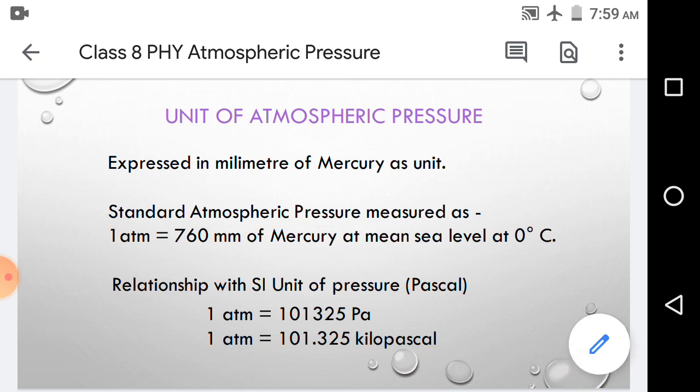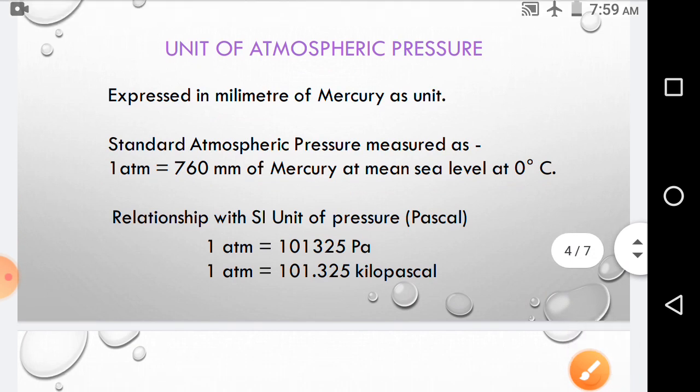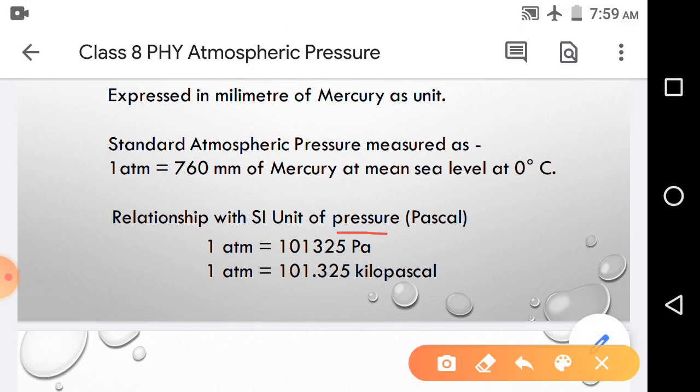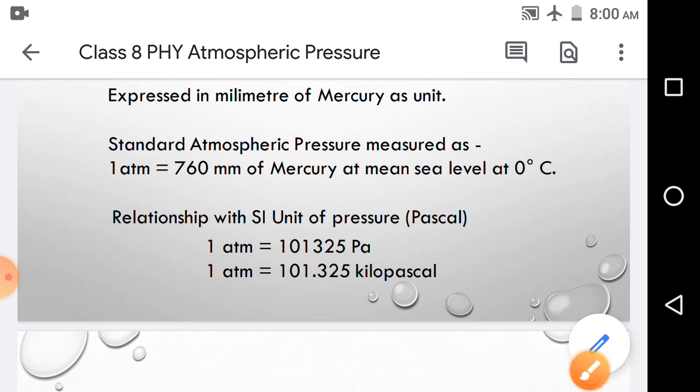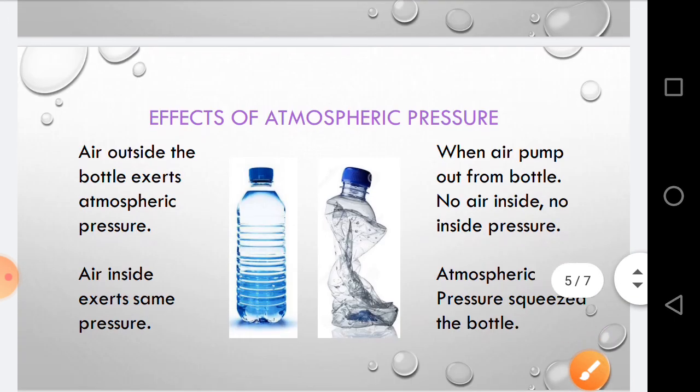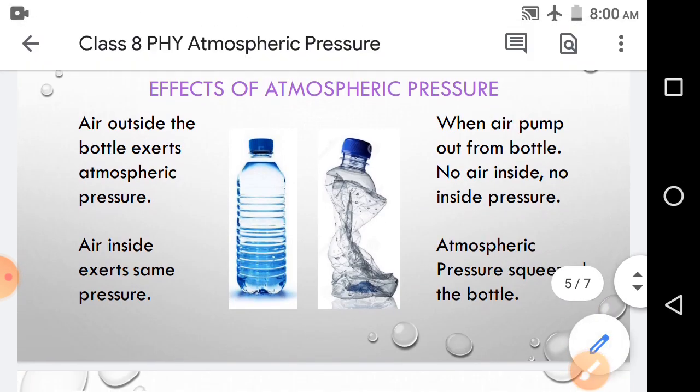Now how can we relate this with the SI unit? The SI unit of pressure is Pascal, as we all know. So 1 atm is equal to 101,325 Pascal, or we can say 101.325 kilopascal. So this is the unit of atmospheric pressure. Now go to the next page, effects of atmospheric pressure.